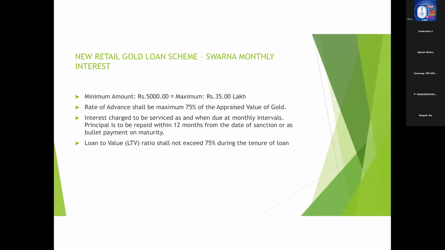The minimum loan amount under this Swarna Monthly Interest scheme is 5,000, and the maximum loan is 35 lakhs, which we all know because almost all the gold loan products have a scheme cap of 35 lakhs, be it agriculture, be it MSME, sorry, MSME is now not there, or any other scheme. The minimum loan amount is 5,000 and the maximum loan amount is 35 lakh.